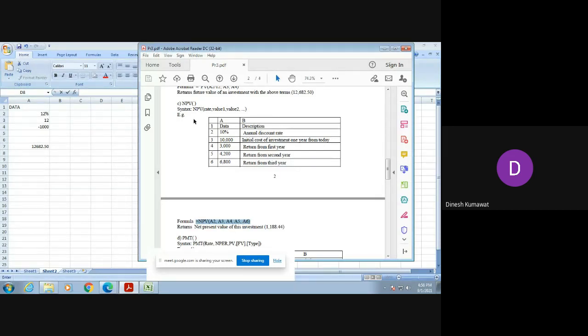So will you do it or will you check it? What is the output of this C, that is NPV, or shall I show you? Yes. Do you want me to do it? No, sir. Okay, so you will verify it, right? Yes, sir. Okay.